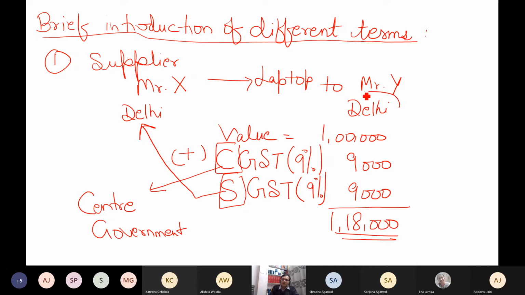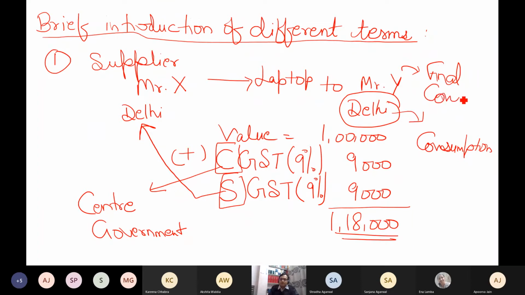Goods are consumed where? In Delhi. So here the consumption is happening. Mr. Y is whom? Final consumer. Mr. Y is not the supplier. Mr. Y is not a businessman. I am Mr. Y, purchasing this laptop for my own consumption, so I am the final consumer. So this is what GST is. C means central GST and S is state GST.